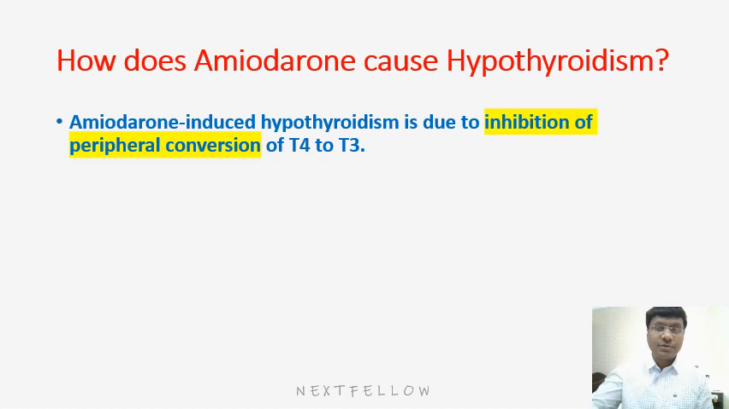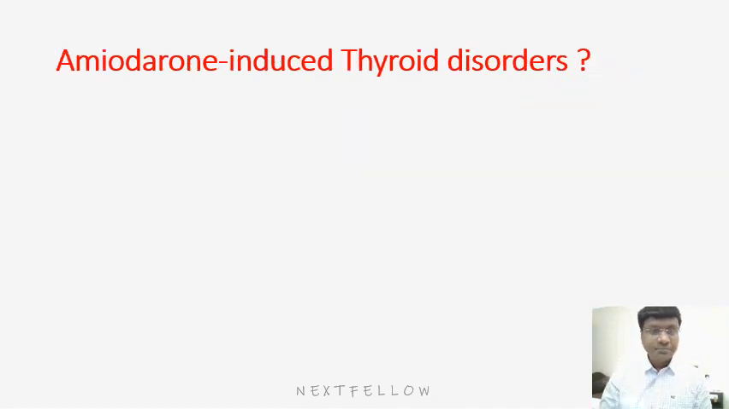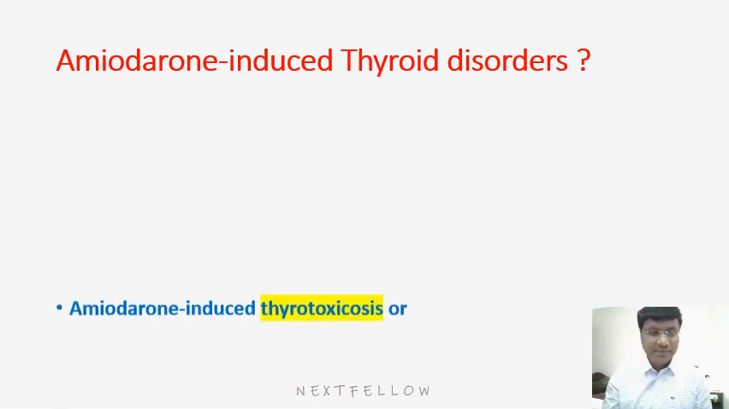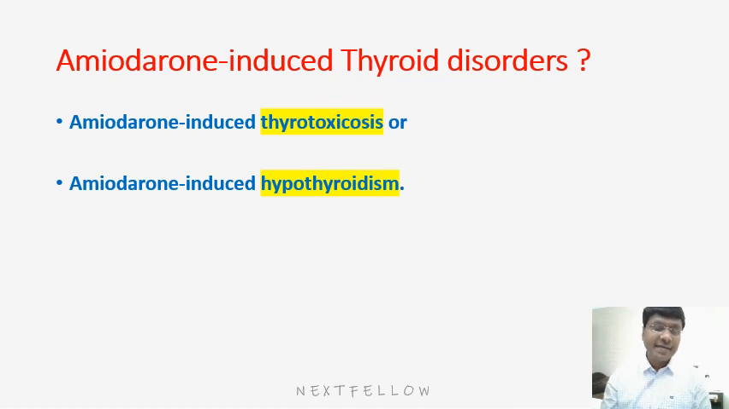What will this amiodarone do? Amiodarone will cause the inhibition of the peripheral conversion of T4 to T3. So in that way, amiodarone will cause hypothyroidism. Now, for amiodarone induced thyroid disorders, we have two types. Number one, amiodarone induced thyrotoxicosis, and amiodarone induced hypothyroidism is also there. Amiodarone induced hypothyroidism, we have just discussed.